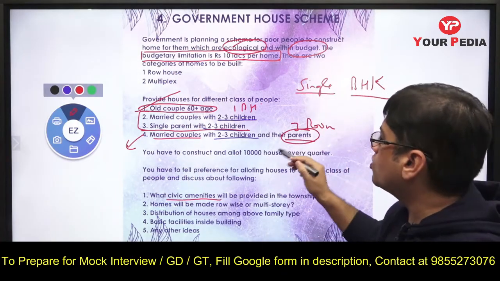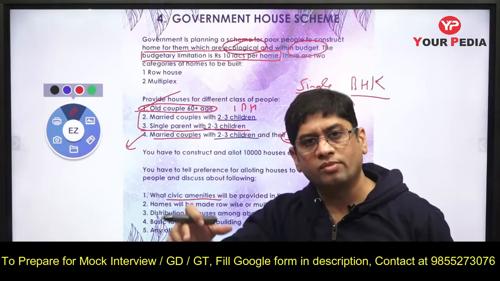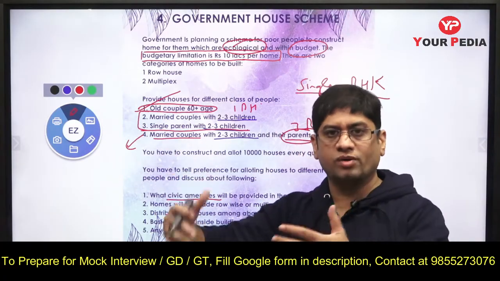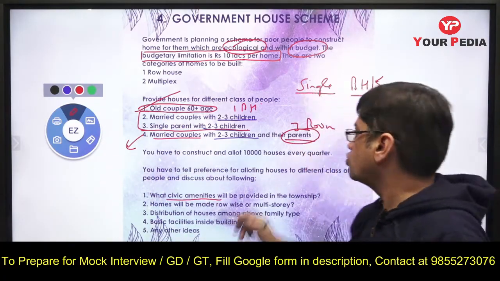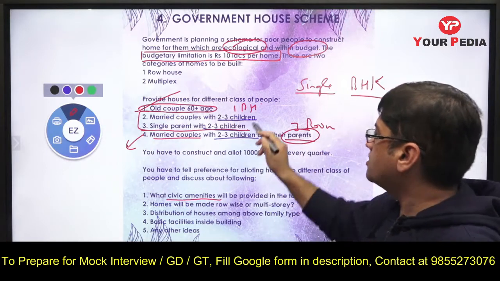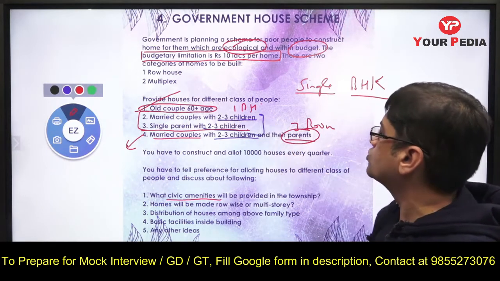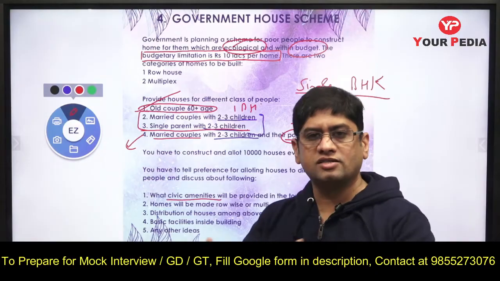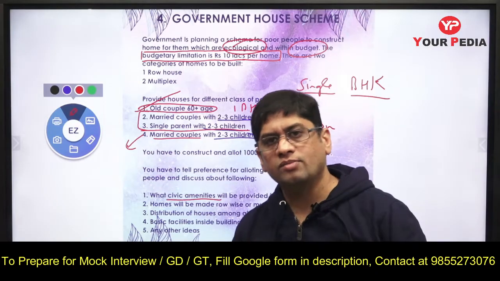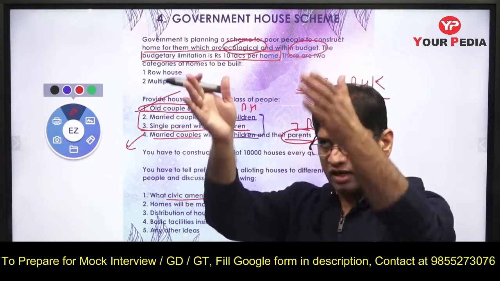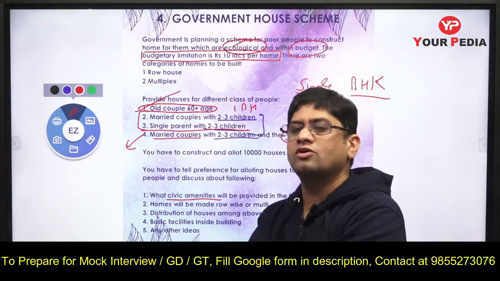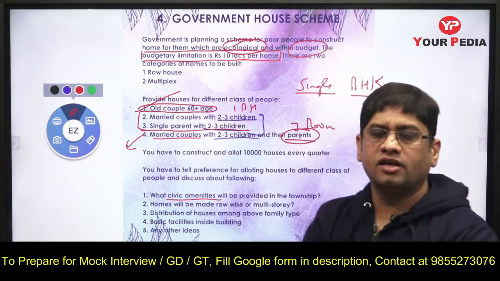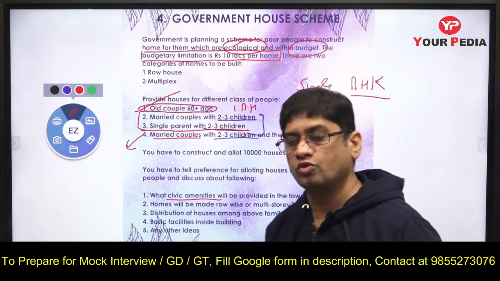So maybe at the ground level we can make houses of 1 BHK and 3 BHK to accommodate them. And then these 2 BHK houses, for a married couple with 2-3 children and a single parent with 2-3 children, can be on the second story and third story. So vertically we can make it. So different blocks are to be made, and in different blocks different houses are also to be made.